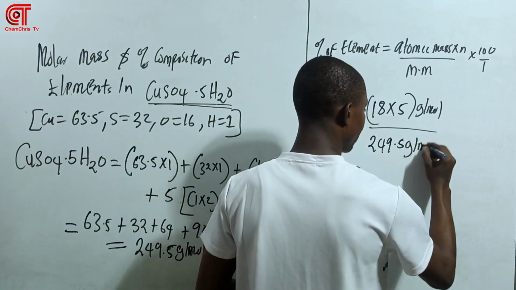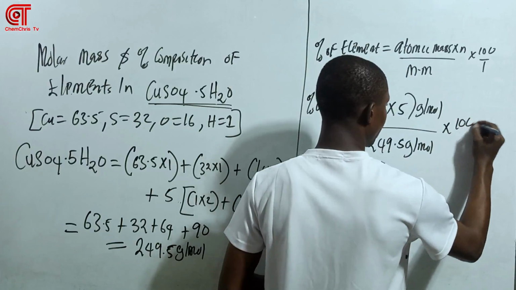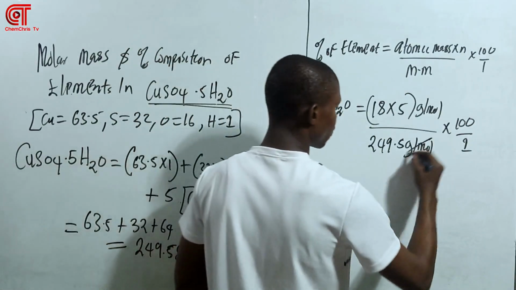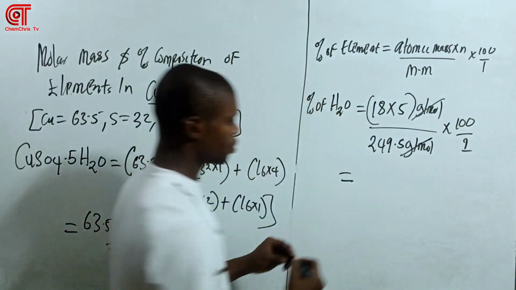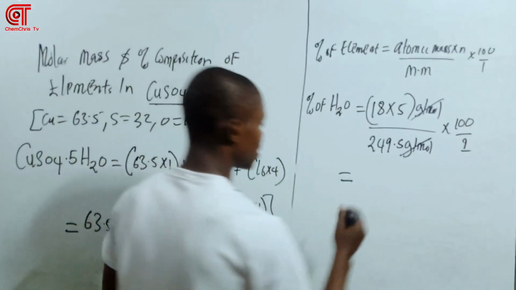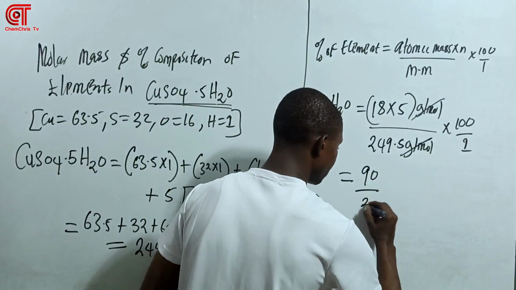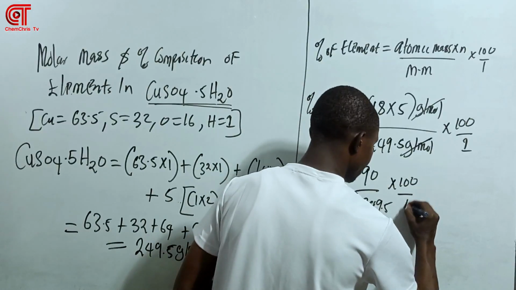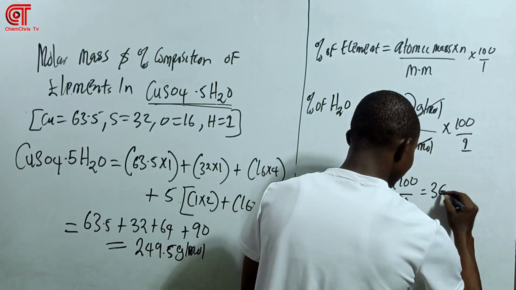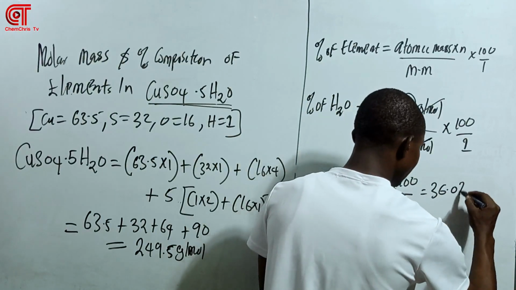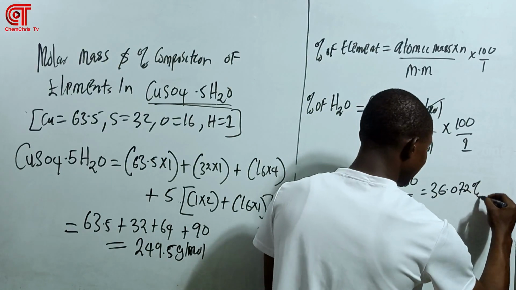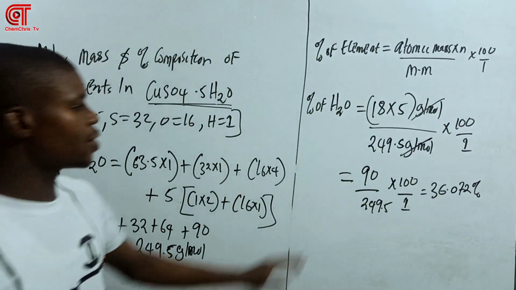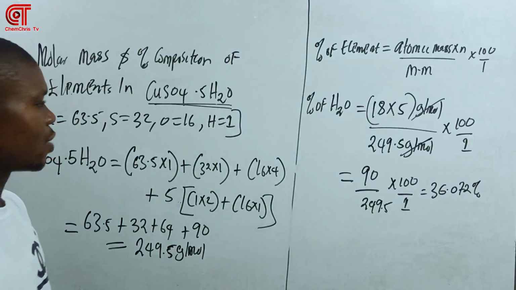So 249.5 gram per mole times 100 over 1. Now, you get that? So this one will cancel out. So what do you have left? So here is 90 over 249.5 times 100 over 1, which gives 36.072%. Do you get that? As easy as that. So this is the percentage of water molecule in the compound.